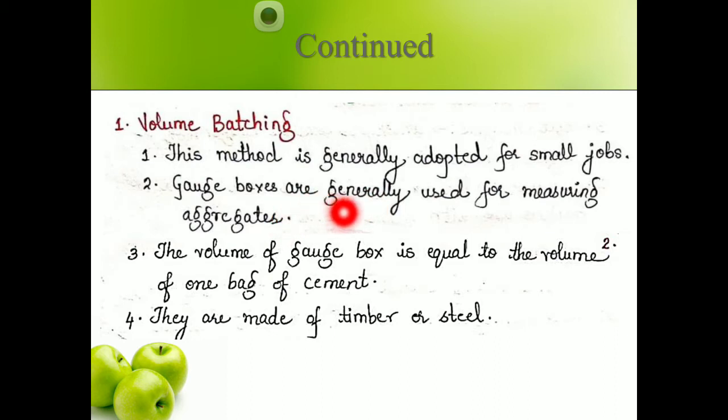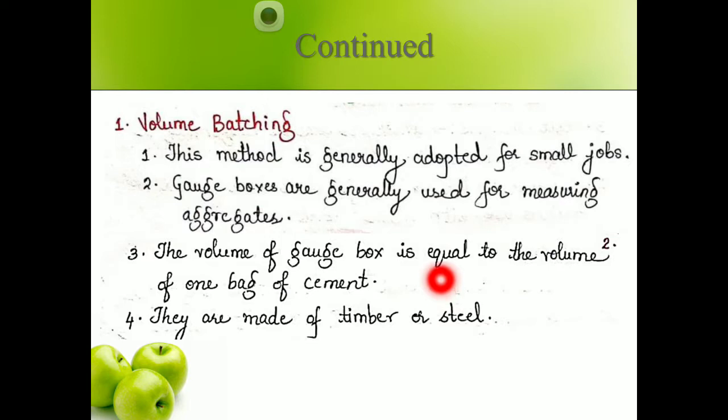Gauge boxes are generally used for measuring aggregate. The volume of a gauge box is equal to the volume of 1 bag of cement. They are made up of timber or steel. It says that volume batching is done for very small jobs and usually it is done in gauge boxes, or you can say in trays also, because here the required amount of concrete is very less.